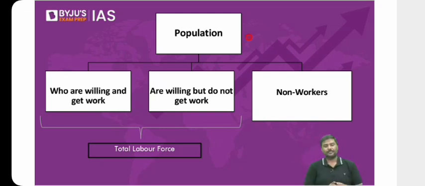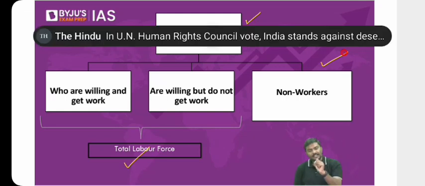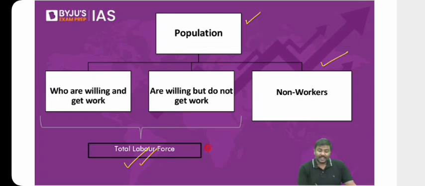Now let me explain this. The whole population is divided into 2 groups. One is called a labor force. Second one is called non-workers. Now, what is the labor force? Labor force refers to that part of the population which is willing to work. Understand this? That part of the population which is willing to work.